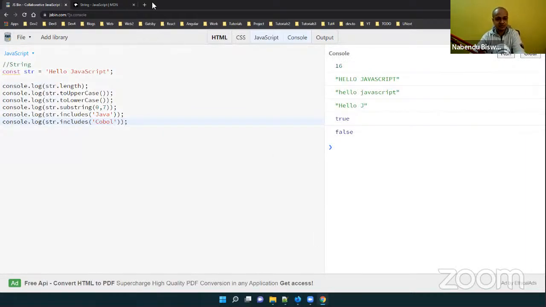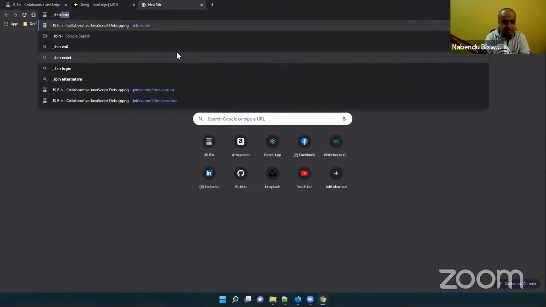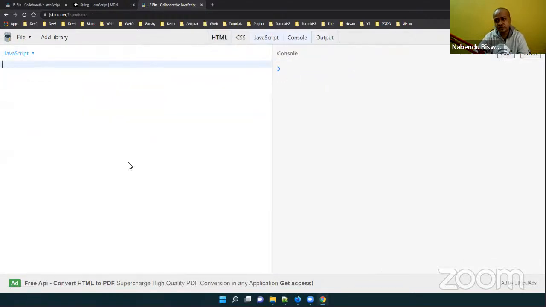The next thing we are going to do is, just like string, these three are known as non-primitive data types. The first is the array. Array is a very important data type which is there in almost every language, from C++ to Java. It is denoted by square brackets, and it works by indexes. But it is a bit different in JavaScript. Why? JavaScript is also known as a loosely typed language.